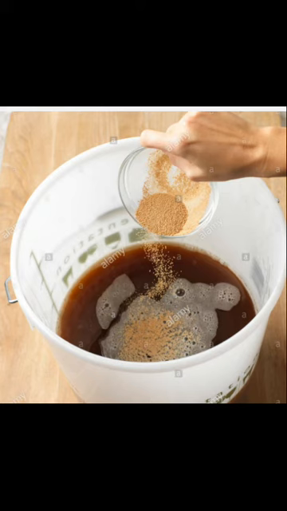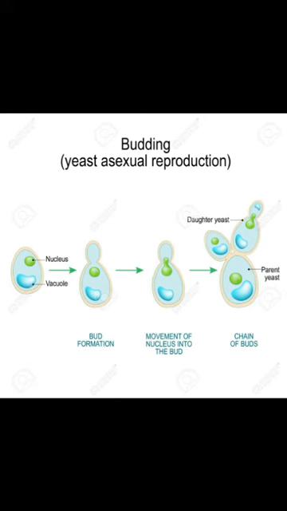Okay. Now we will see how yeast reproduces. Yeast reproduces by budding. How yeast reproduces by budding? In budding, a small bud known as a daughter cell is formed on the parent cell. The bud then continues to grow until it separates from the parent cell, forming a new cell. Thus, the yeast reproduces by budding.